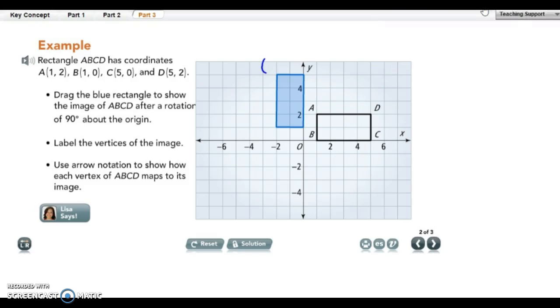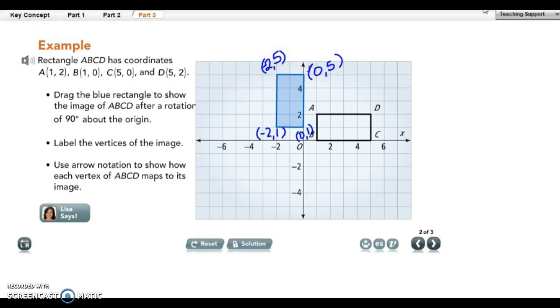So this corner up here is going to be over -2 and up 5. This corner is going to be over 0 and up 5. This corner is going to be over 0 and up 1. And this corner is going to be -2, 1.